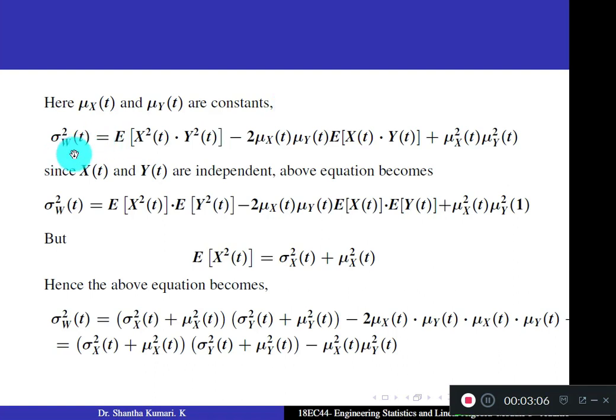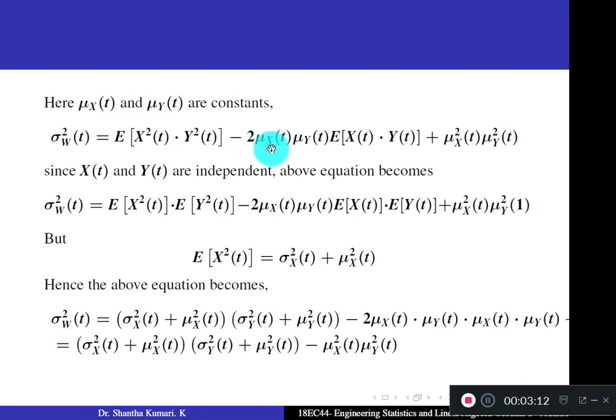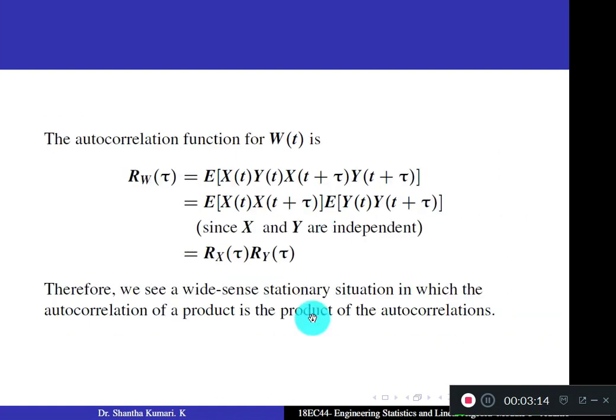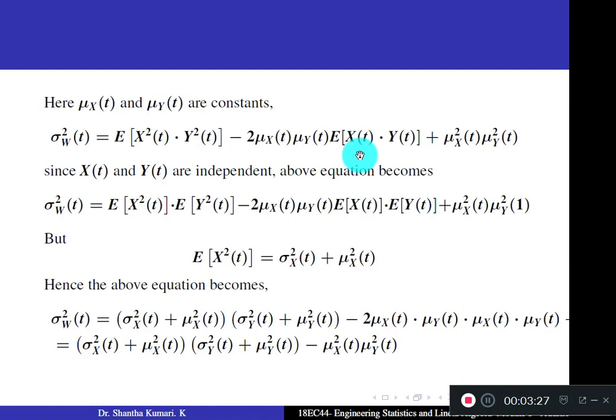When you substitute, sigma square w of t becomes, first term, expectation of x square t into y square t as it is, and 2 mu x of t mu y of t can be taken outside from this expectation. Remaining is expectation of x of t into y of t.